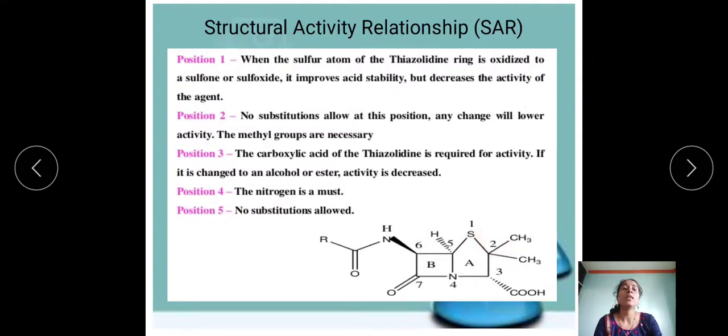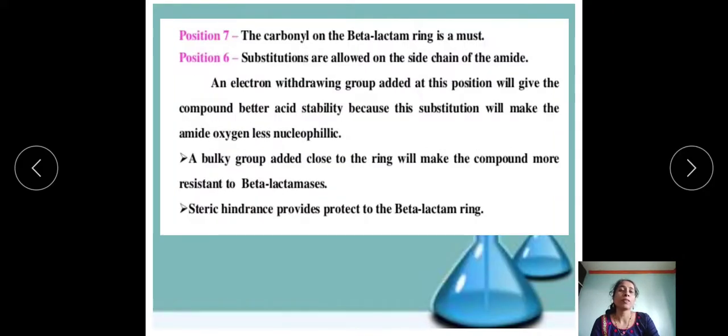Then position 3, the carboxylic acid of the thiazolidine is required for activity. If it is changed to an alcohol or ester, the activity will decrease. Then position 4, that is nitrogen. That nitrogen is a must for the activity. Then position 5. No substitution is allowed at position 5. If we put a substitution at position 5, the activity will be changed. Then position 7, the carbonyl on the beta lactam ring, is a must for the activity.